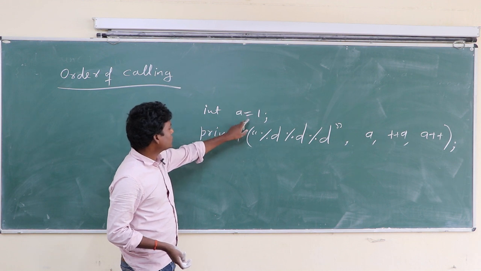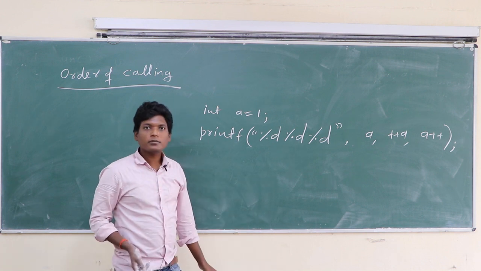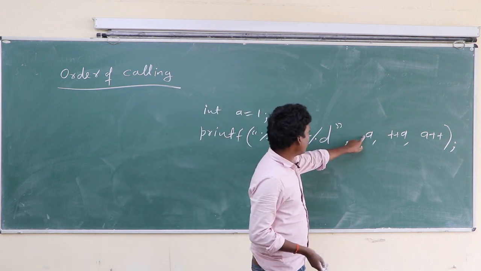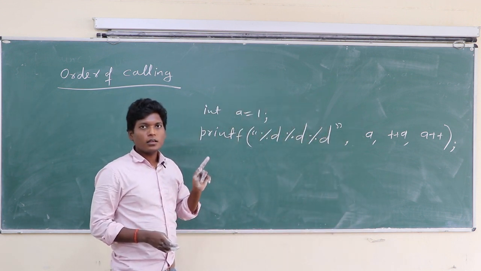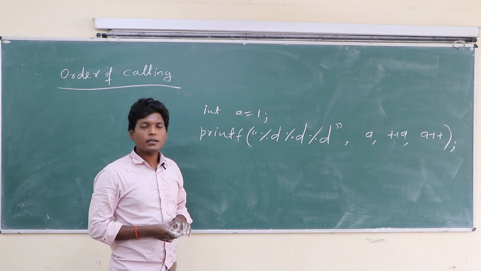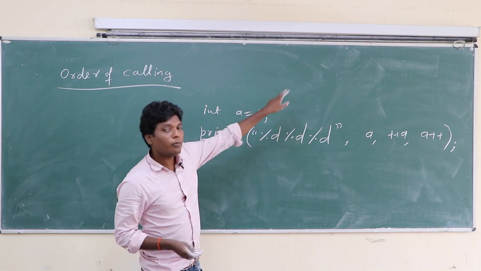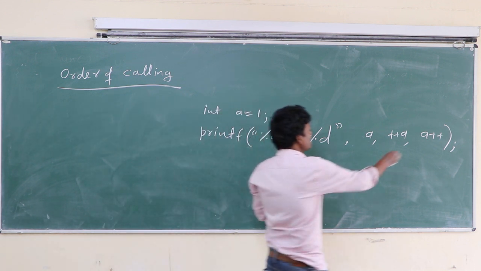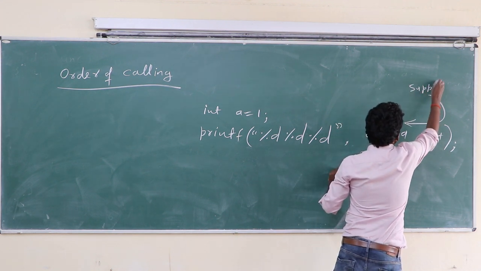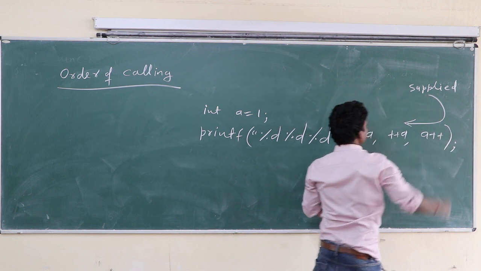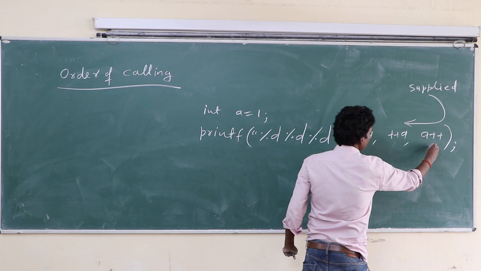Class, what will be the result here? Here int a equal to 1. So 1 will be supplied here, or here, or here. Where will 1 be supplied first? Generally, for the Turbo C++ compiler, values are supplied from right to left. So here will be 1, class. Here a is 1, so here will be 1.